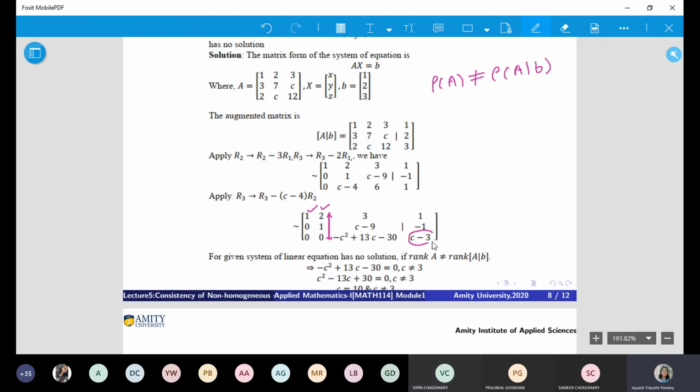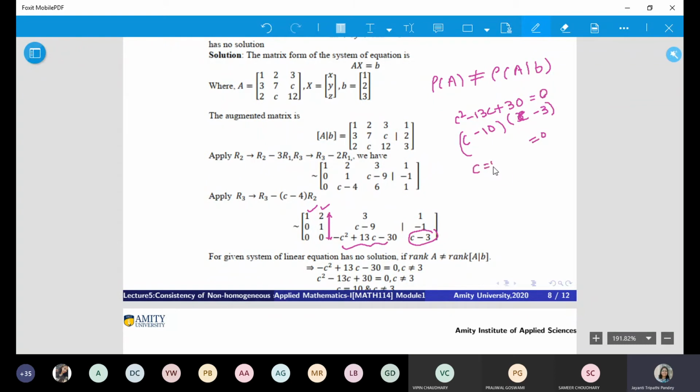Doesn't matter what is here. What matters is this. So let's see what you have. You have c square minus 13c plus 30 equals to 0. I have taken out the minus sign, okay? When you simplify, what will you get? You will get (c minus 10) into (c minus 3) equals to 0.